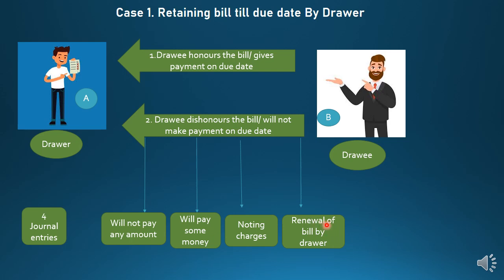So the bill will be renewed with the new amount, 20,000 and the noting charges. Suppose Mr. A has spent 2,000 on noting charges, so he will make the bill of 20,000 plus 2,000, that is 22,000 rupees, the new bill. So hope students you have understood this situation, and now let's see the journal entry.